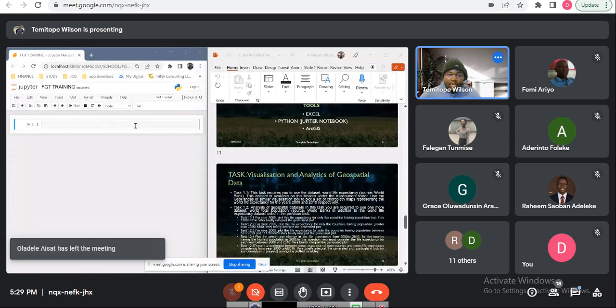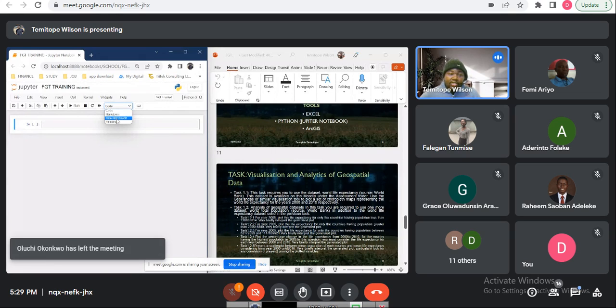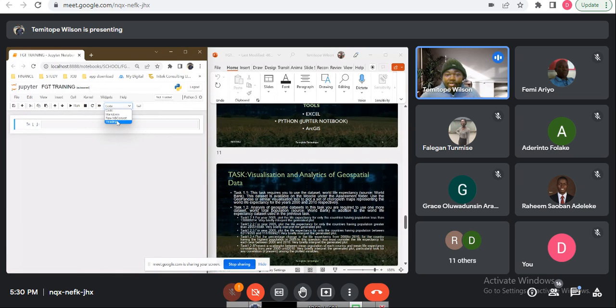Just to introduce the interface, this is a Python interface, like I said, and you have options of using code. Code is where you put in the things you want to run, or the analytics. Markdown is for explanations that you want to put. Raw converters are for fonts, designs, graphics and so on. Headings are things you want to put as headings, like this is the heading to this part, and so on. That's how that works. So what I'm going to do now is start with a markdown so we know what we're doing.